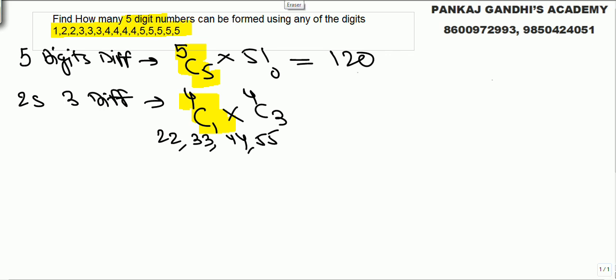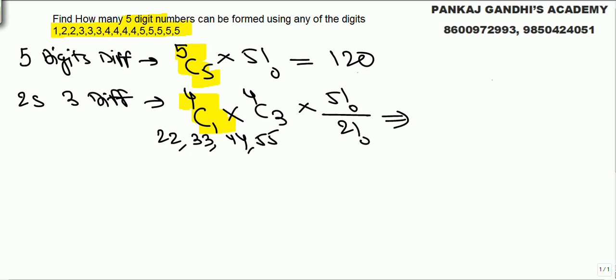Look, up till now we have just done the selection: 1 digit coming twice, 3 digits coming once. Now 5 things at 5 places can be arranged in 5 factorial, out of which 2 are same, so divide by 2 factorial.